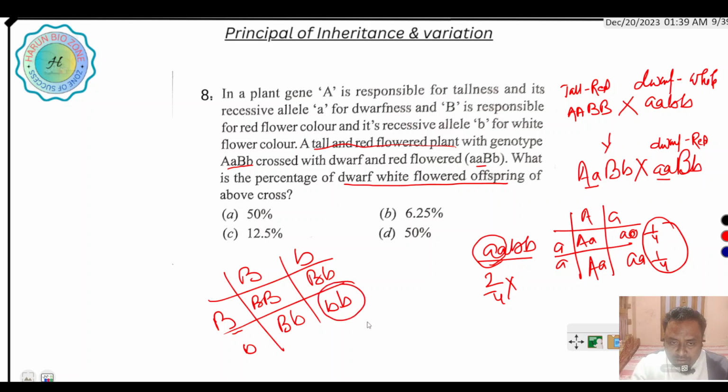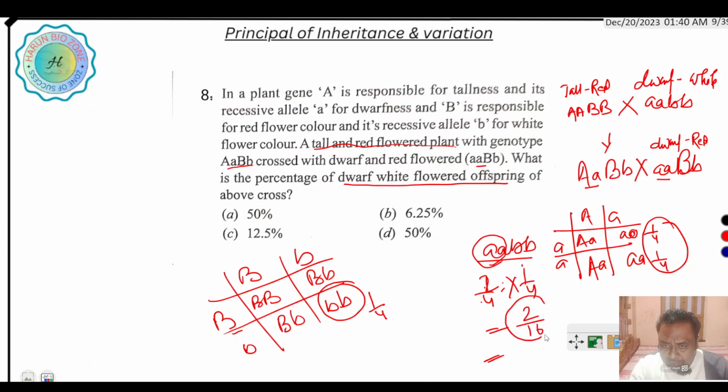So when a is found, 2 by 4 is 1 by 2, and 1 by 2 into 1 by 4 gives 2 by 16.